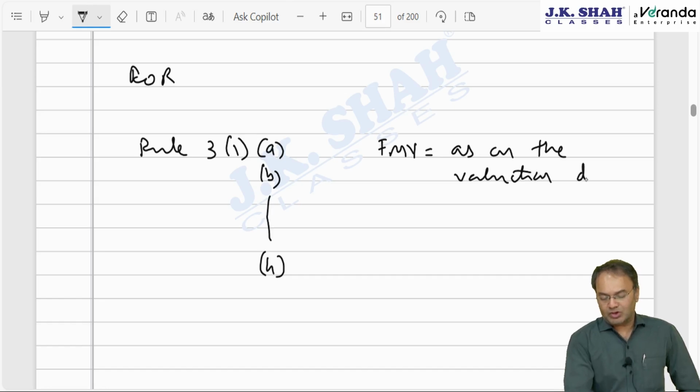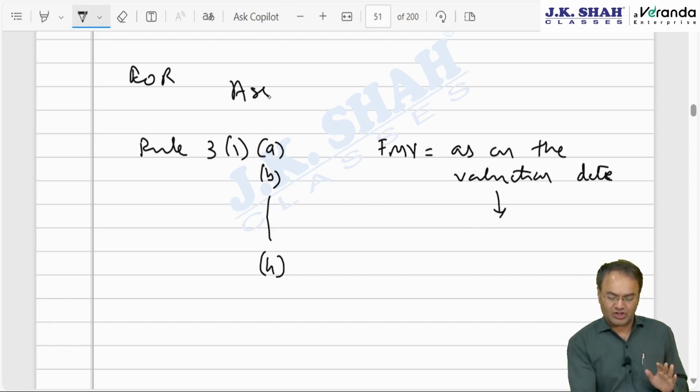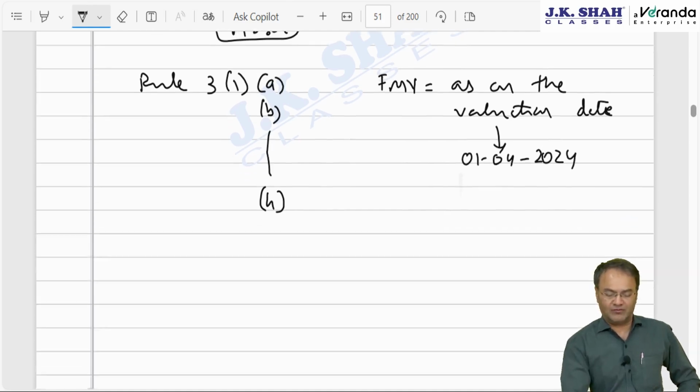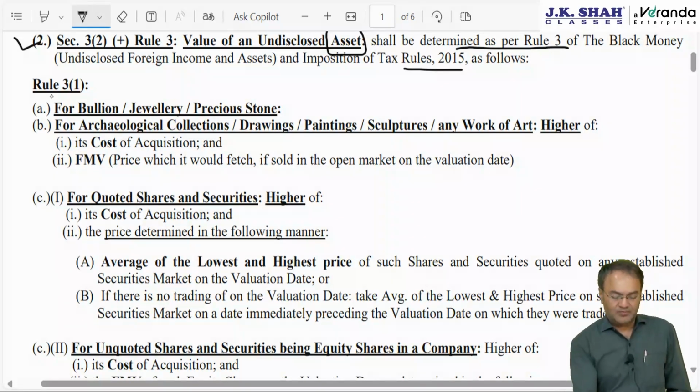And what do you mean by valuation date? Valuation date is clarified in rule 3 only, somewhere in the form of proviso. First of all, understand what we are supposed to value is only asset located outside India. Income is not to be valued. Valuation date will be 1st April of the financial year in which the asset comes to notice of AO. So in our example, financial year 24-25, 1st April 24. Okay, 30% is the rate.